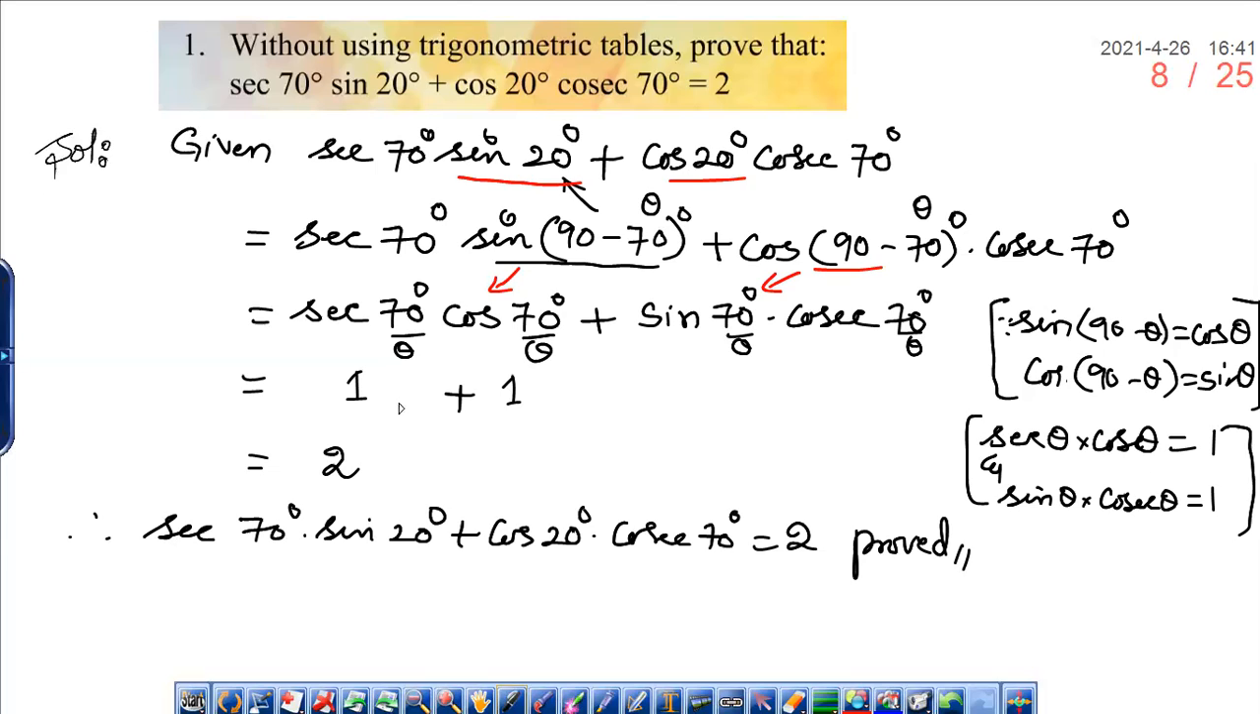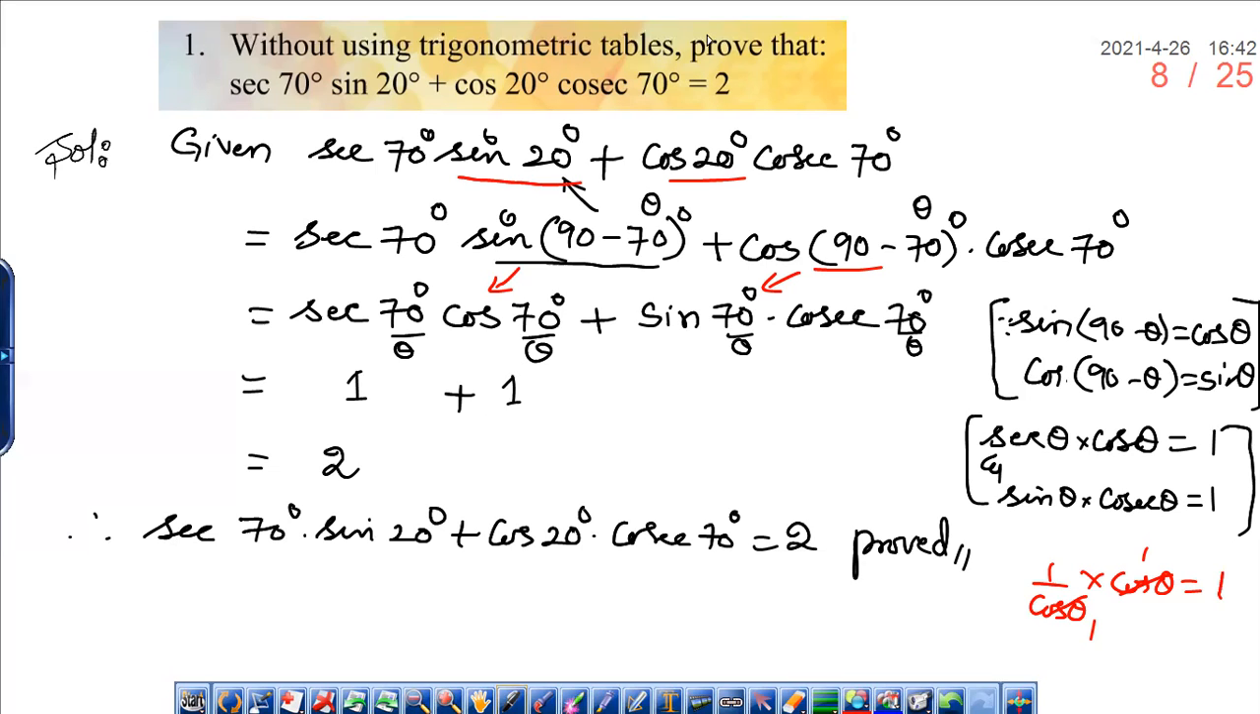Then we used another formula. We know that secant theta into cos theta is equal to 1. Why? Because secant theta is 1 by cos theta, no? Secant theta is 1 by cos theta into cos theta, and cos theta gets cancelled, so you get 1. Secant theta is the reciprocal of cos theta. In the same way, sin theta into cosecant theta is equal to 1. So I substituted the values and got 1 plus 1 is equal to 2. So note this down in your notes.